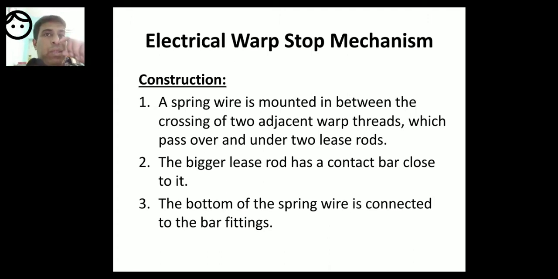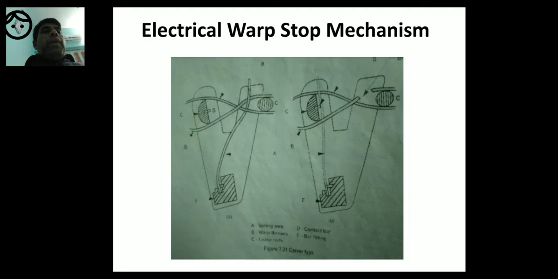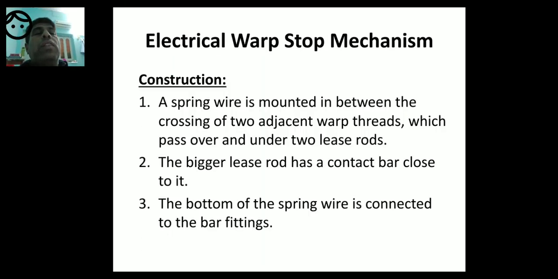Second point, the bigger lease rod has a contact bar close to it. There is a bigger lease rod and there is a smaller lease rod. If you observe in the diagram, the bigger lease rod has a contact bar. Contact bar is D. So the bigger lease rod has a contact bar close to it.